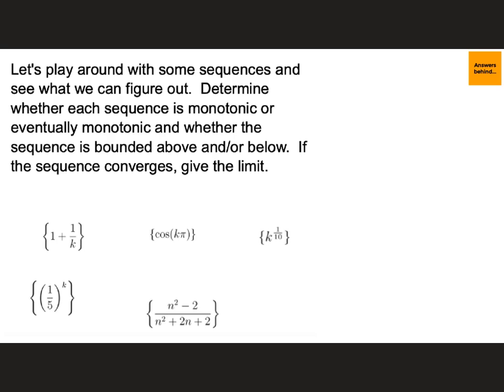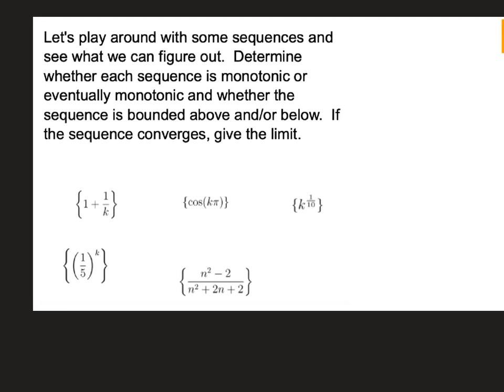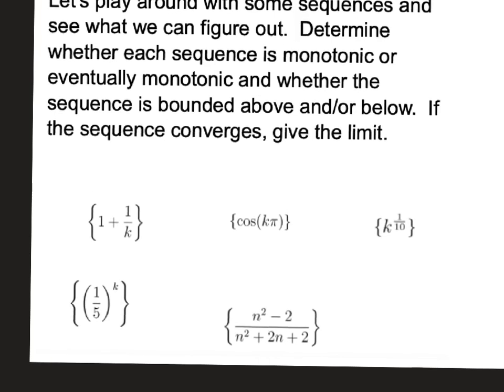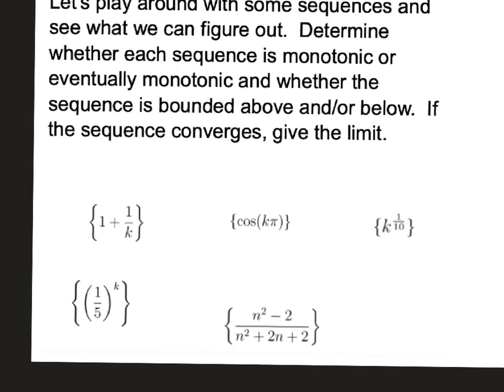So we want to look at these and say whether the sequence is monotonic, eventually monotonic, bounded above or below, and whether we're going to converge. So let's take a look at what we've got. Make these a little bigger. So monotonic or eventually monotonic. So what that means is,